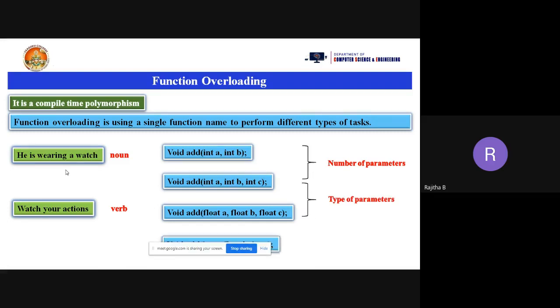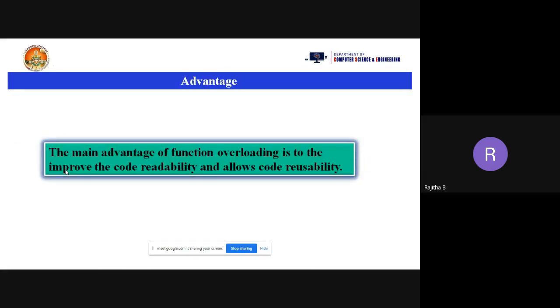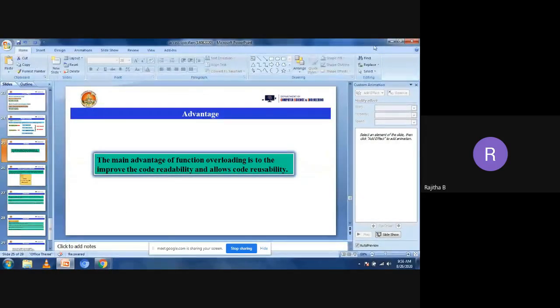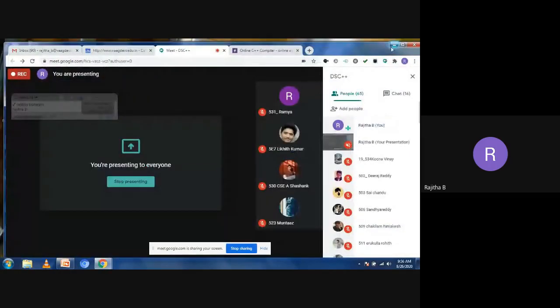Now the advantage of this function is code reusability and code readability. Now we'll go to the programming part, how to write the function overloading. So what is the advantage of code readability and code reusability, using the programming part. Now let's go to the programming part, and I'm taking some notepad to explain the program.